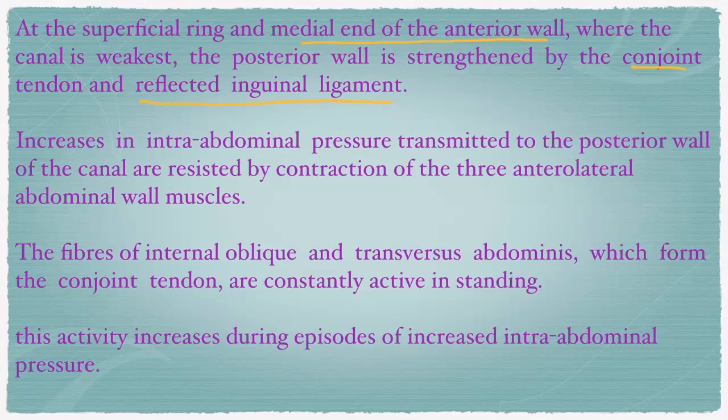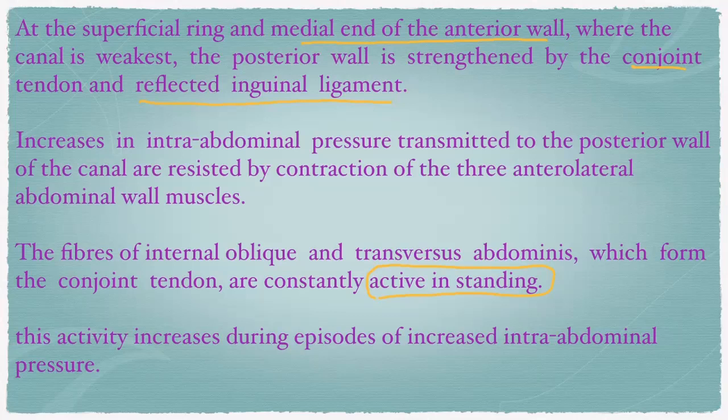The fibers of the internal oblique and transverse abdominis, which form the conjoint tendon, are constantly active in standing. So this conjoint tendon, we already discussed. When we discussed it, I said that if the conjoint tendon is weak, there is every chance for the individual to develop a hernia, because the inguinal canal will not be supported or protected, right?